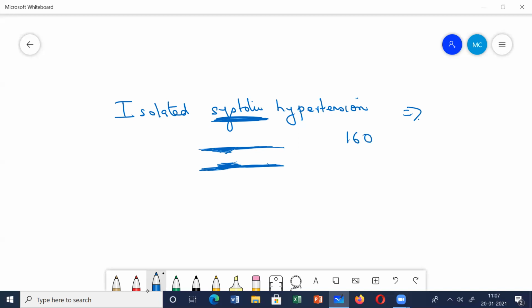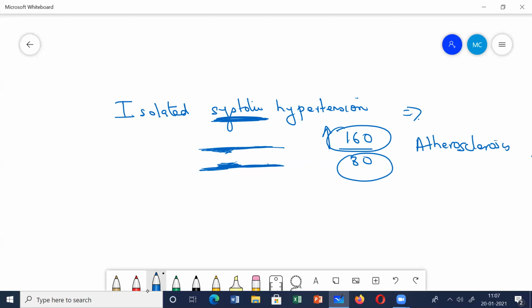Like the patient will come to you with a BP of something like 160 by 80. This is normal, but only this is raised. The systolic component is raised. So the most common cause of isolated systolic hypertension is always atherosclerosis. Very common in the elderly.